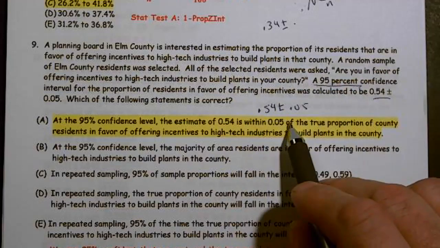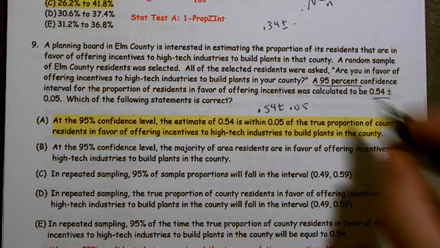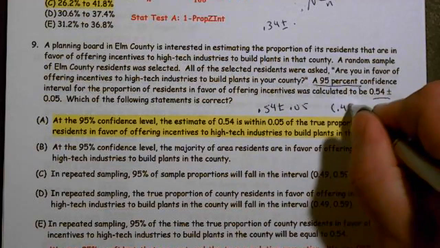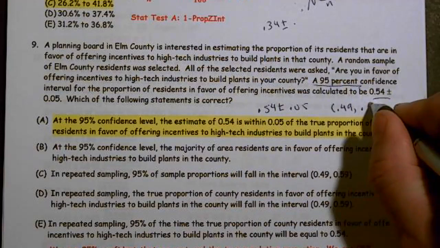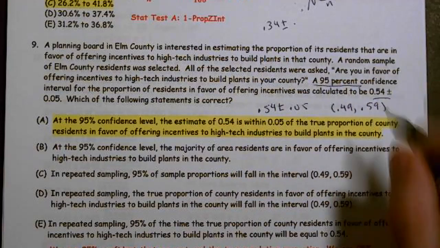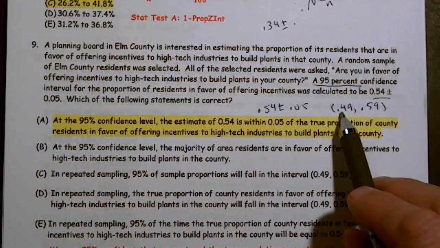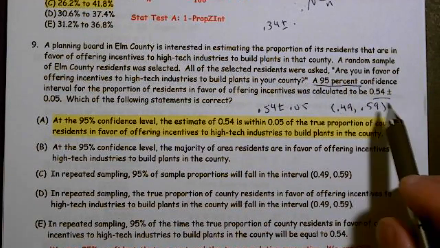Well, what that really means is my interval could be as low as 0.49 and as high as 0.59. So we're 95% confident that the true population proportion lies between 0.49 and 0.59.